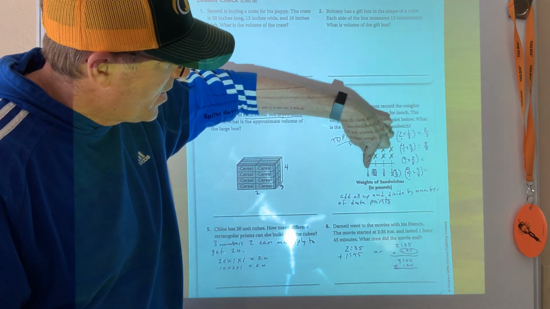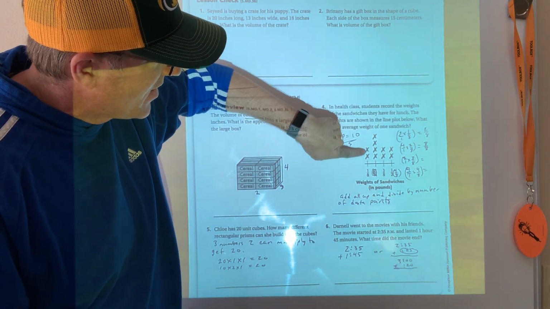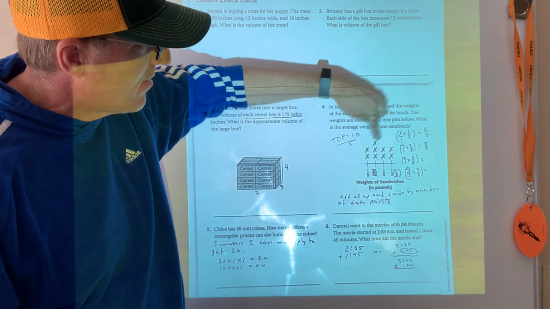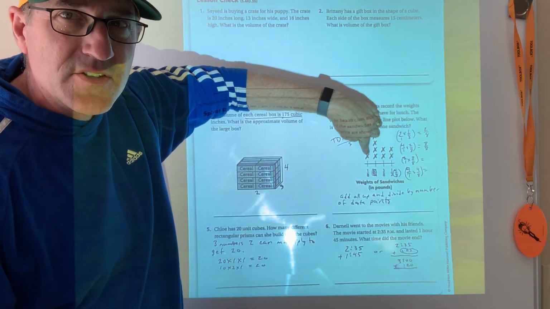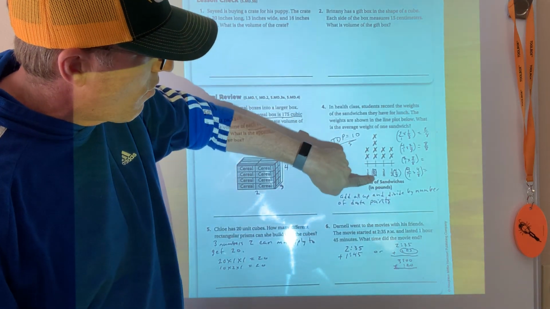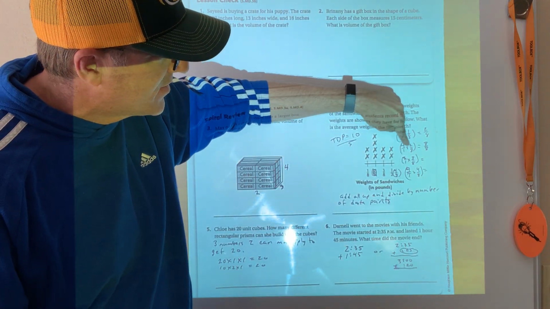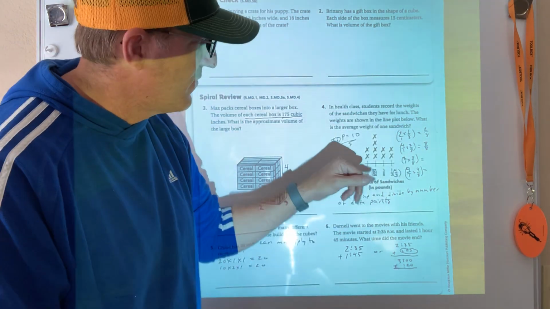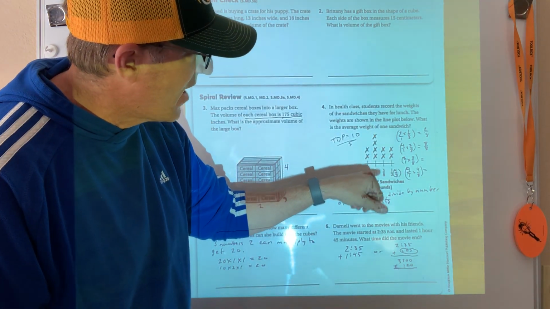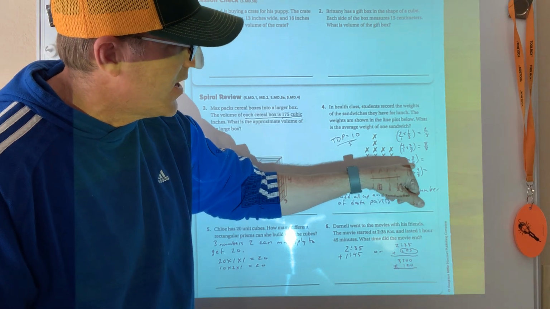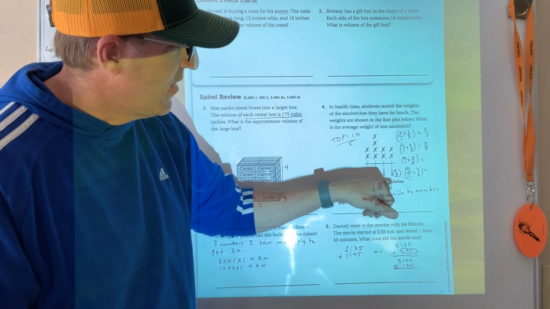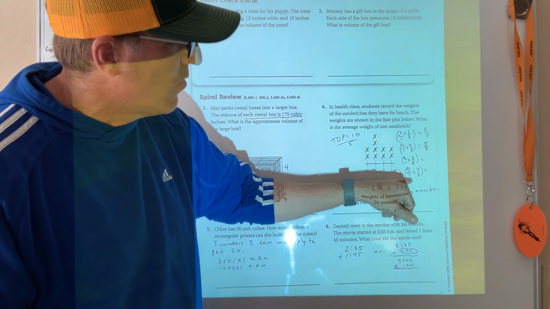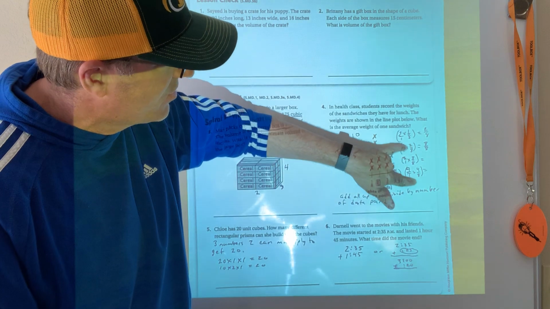I have to take my 1/8 and multiply by how many I have. I've got 2 here, so I have 2 over 1 times 1 over 8, which is 2/8. To combine here is 2/8. 1, 2, 3, 4. I have 4 times 2/8, so I write 4 over 1 times 2 over 8, which is 8 over 8, which is just 1. So you could pull that one out if you wanted to. 3/8 times 2, right? So 2 over 1 times 3/8 is going to be 6/8. And then here I've got 4/8 times 2, so 2 over 1 times 4 over 8 is 8/8. So these two here are 8/8.